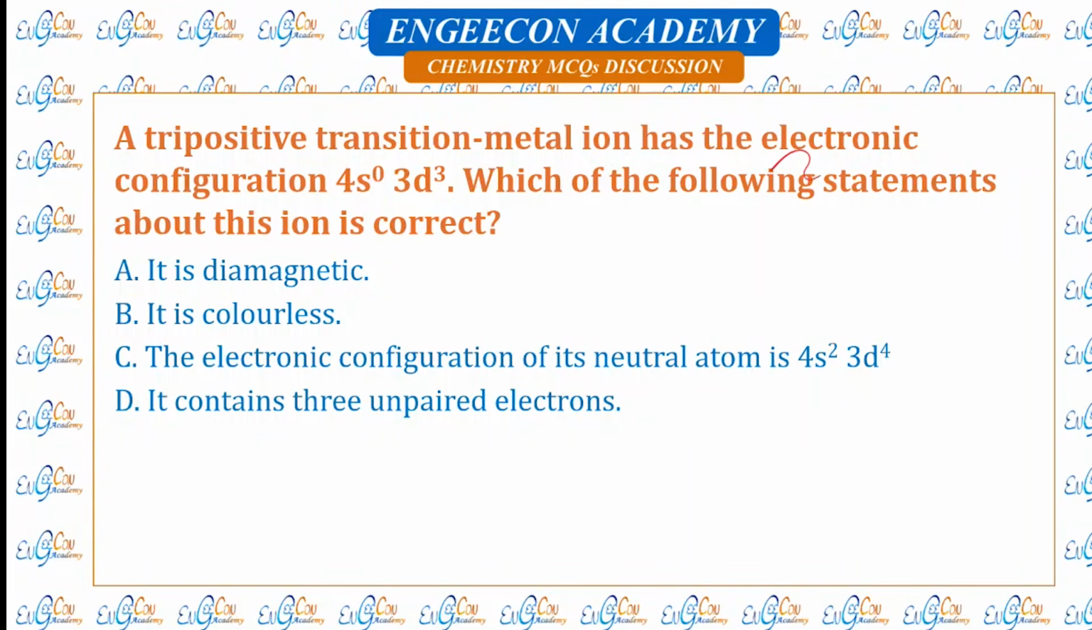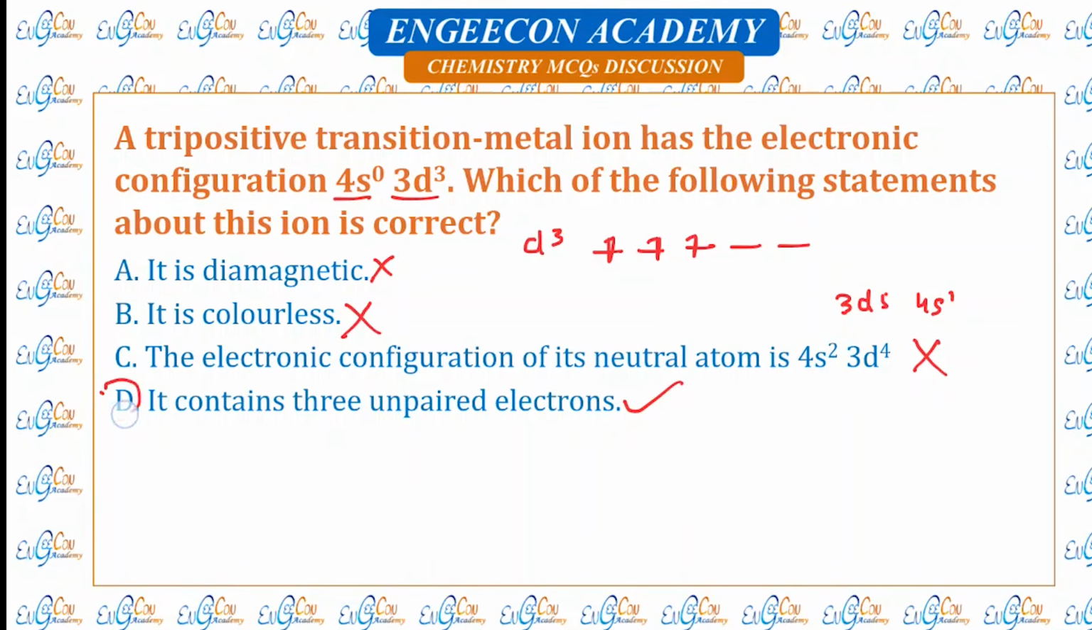A tripositive ion has electronic configuration 4s0 3d3. Which is correct about this configuration? Is it diamagnetic? No. It has 3 unpaired electrons in d orbitals because it is d3, so it is paramagnetic. Is it colorless? No. It is a d ion, so it is bound to be colored. Electronic configuration of neutral atom is 4s2 3d4? No. Neutral atom has configuration of 3d5 4s1. It contains 3 unpaired electrons. This is correct.